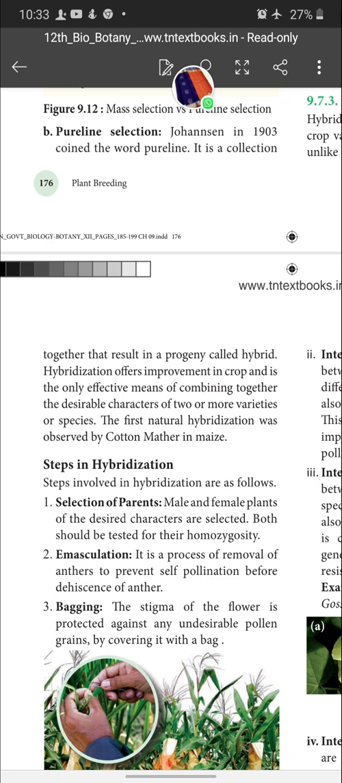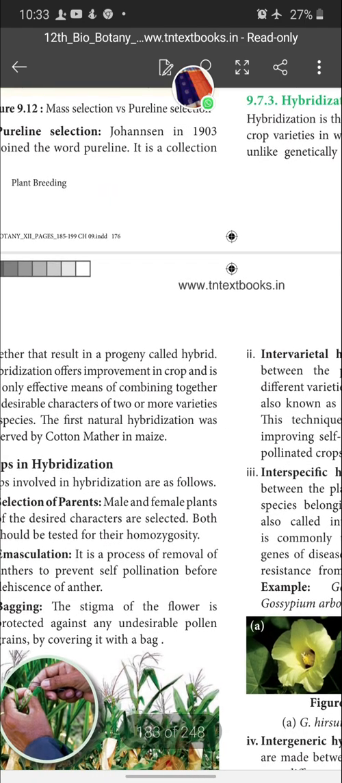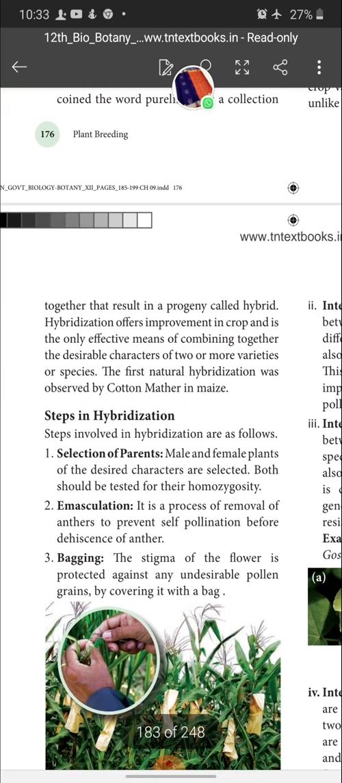That's it. Hybridization is the crossing of two or more crop varieties with unlike genetic constituents to produce the progeny called hybrid, and the process is called hybridization. Hybridization offers improvement in crop and is the only effective means of combining together the desirable characters of two or more varieties of species. The first natural hybridization was observed by Cotton Mather in maize plant.